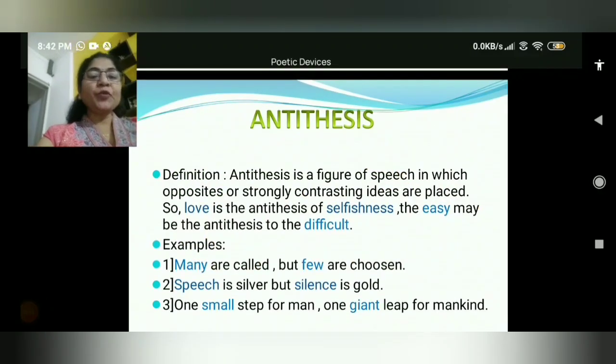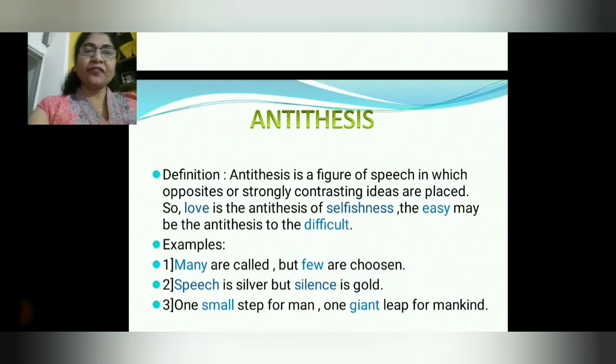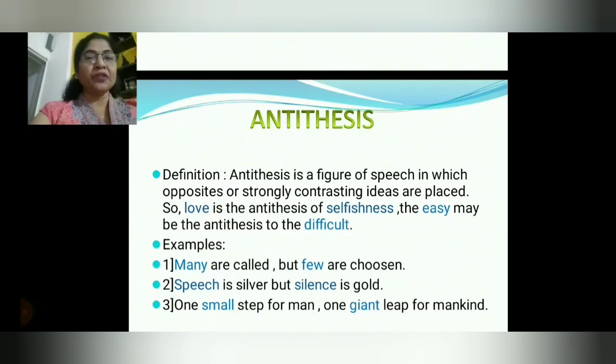Now the next poetic device is antithesis. To identify antithesis is also very simple, because here we get two opposite ideas, either opposite ideas or opposite words. So simply, when we get opposite words in a sentence, you can easily identify that it is antithesis. Now suppose, love is the antithesis of selfishness. The easy may be the antithesis of the difficult.